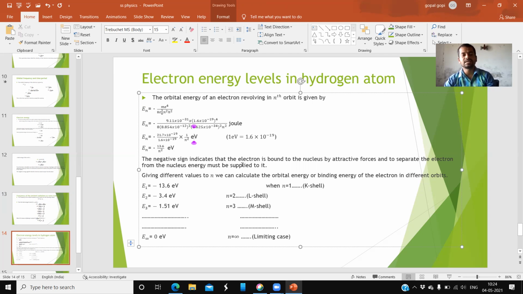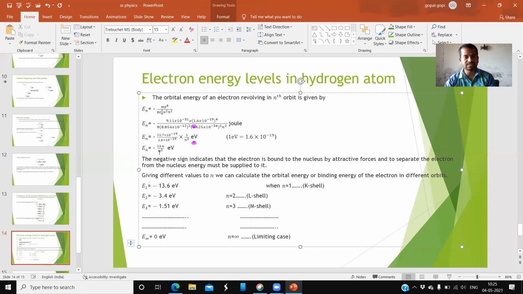The negative sign indicates that the electron is bound to the nucleus by the attraction force. Negative indicates attraction. So to separate the electron from the nucleus, we must supply a certain amount of energy to it. We must apply this much energy. But the energy of the electron is different in different orbits, so energy also depends upon the n value.